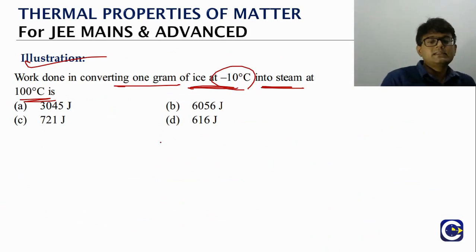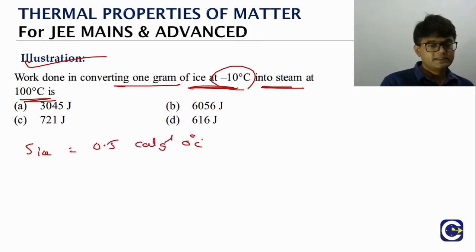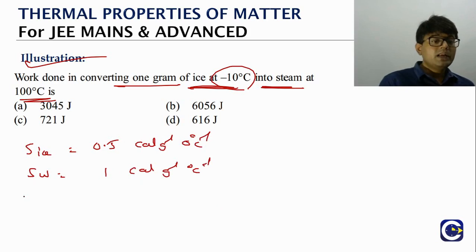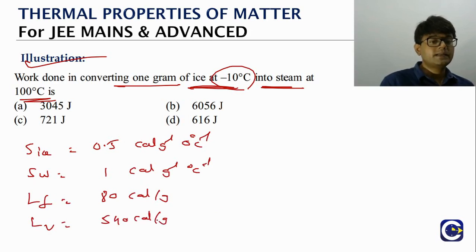The data that is required to solve this question is: specific heat capacity of ice is 0.5 calorie per gram per degree Celsius. And specific heat capacity of water we know is 1 calorie per gram per degree Celsius. Latent heat of fusion for the ice is 80 calories per gram. Latent heat of evaporation is 540 calories per gram. This data must be given to us, then only we can solve.